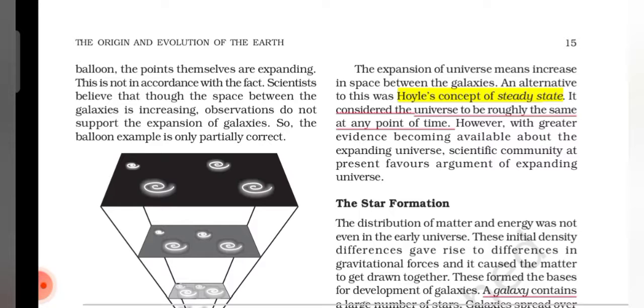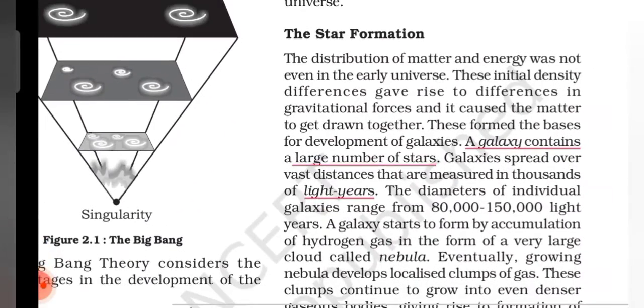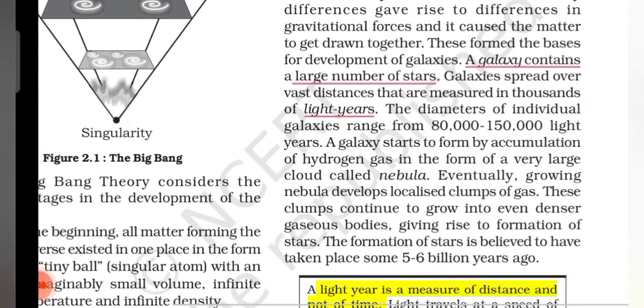Now we'll move on to star formation, how stars formed. First of all, how galaxies were formed. They formed due to differences in gravitational forces, as bigger objects have higher gravitational force, so they attracted smaller bodies, leading to the formation of galaxies. Now stars were formed when a nebula develops clumps of gases, and when these clumps become denser, they become stars.